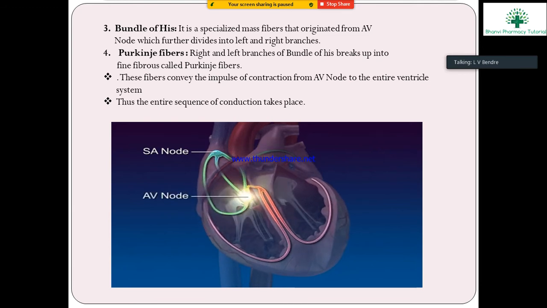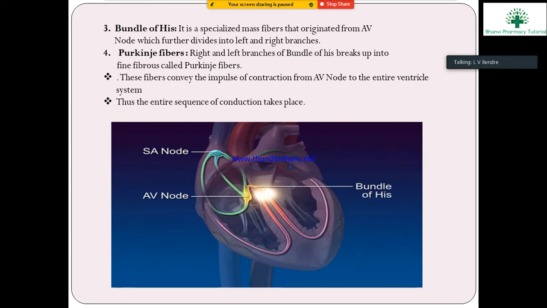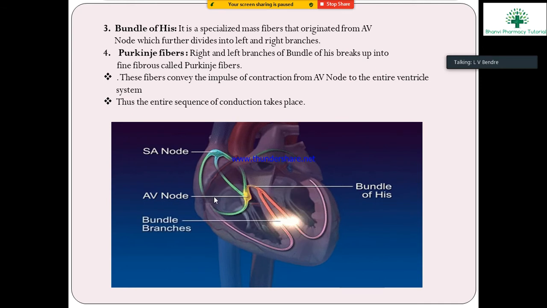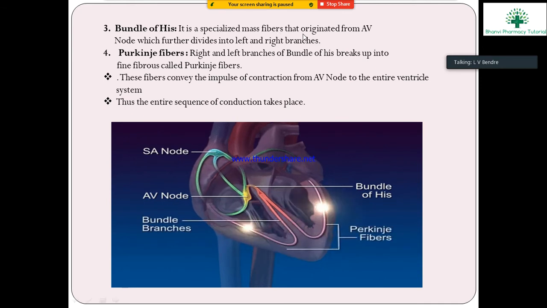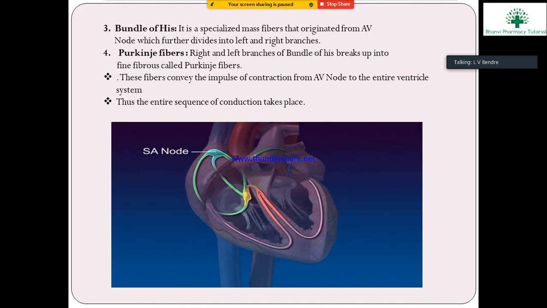After the AV node, the impulses go to the bundle of His, which divides into two. Okay, you see the diagram. Next, the bundle of His. It is a specialized mass of fibers that originates from the AV node and further divides into left and right branches.